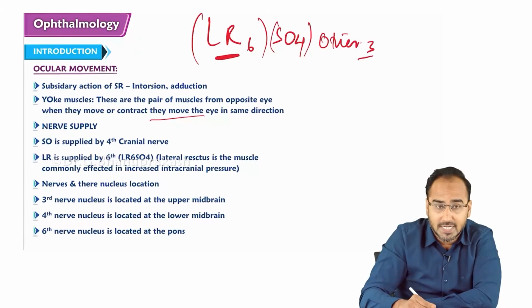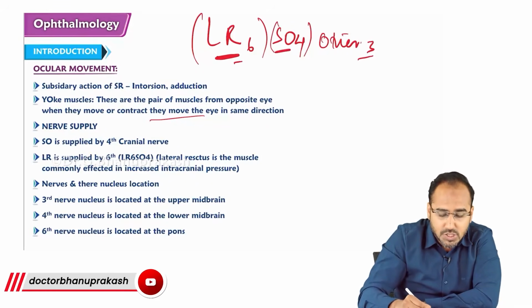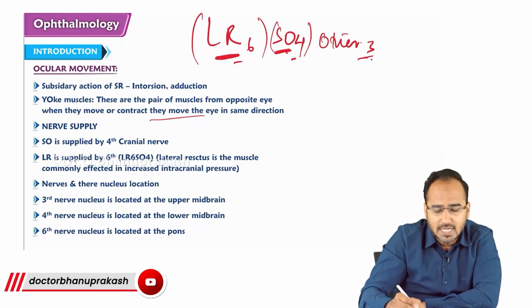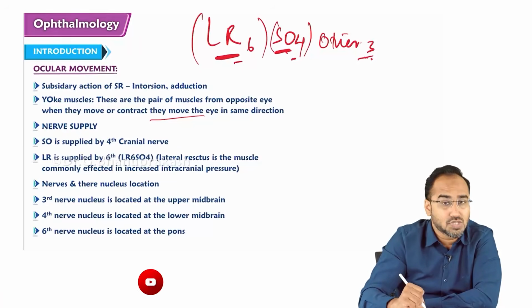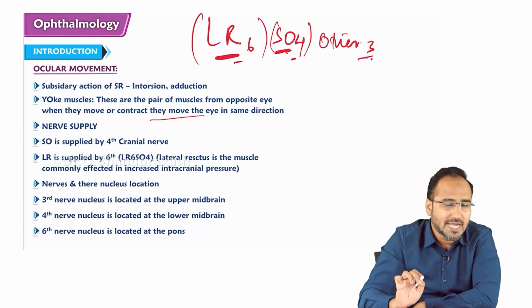Lateral rectus is supplied by the 6th cranial nerve. Superior oblique is supplied by the 4th cranial nerve. And all other muscles are supplied by the 3rd cranial nerve. So once again, what's the formula guys? LR6, SO4 and all others by 3.